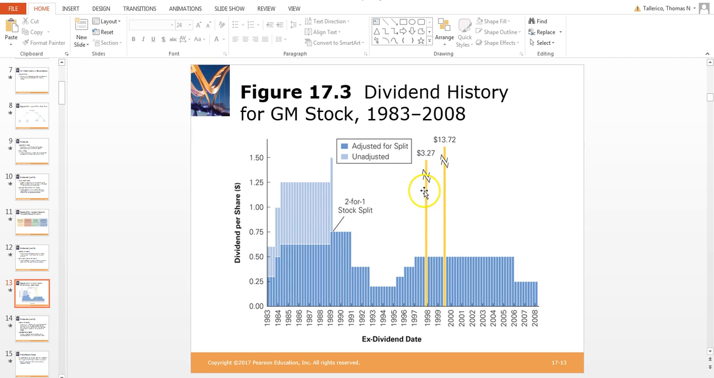This chart, just so everyone is aware, is on page 17.3. In July 2008, they suspended their dividend, I believe around then. And then they had a lot of problems. They filed for bankruptcy in June of 2009, and you can read about that in your book. It's actually quite interesting.